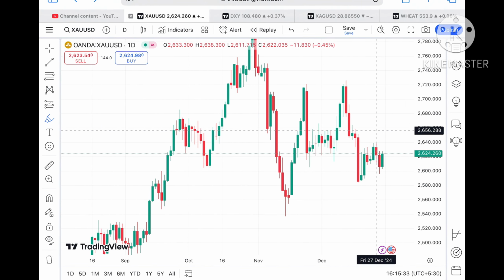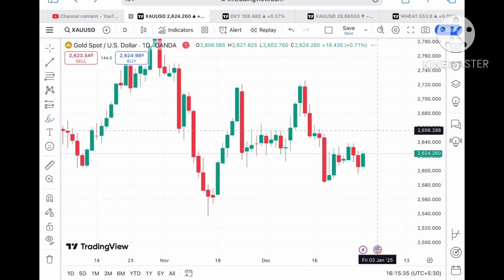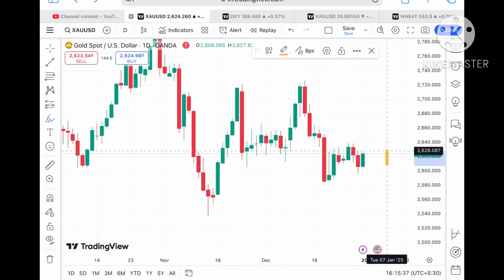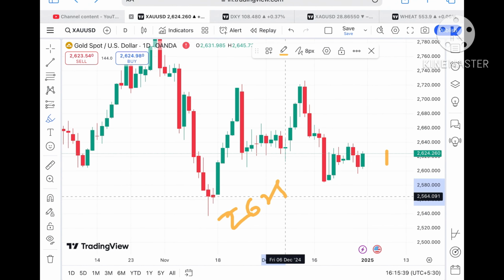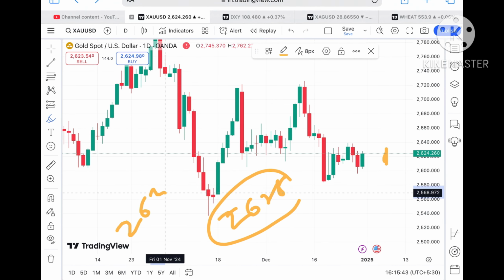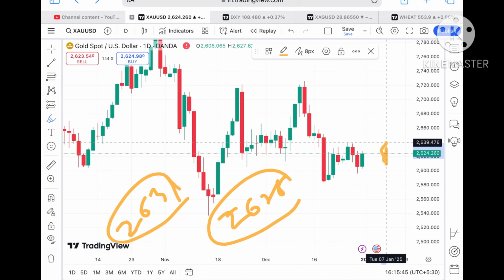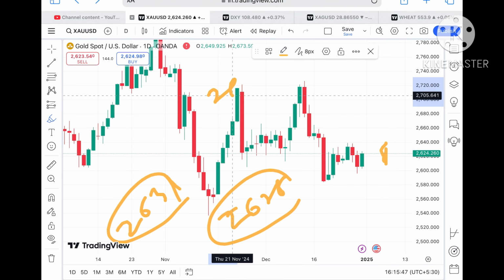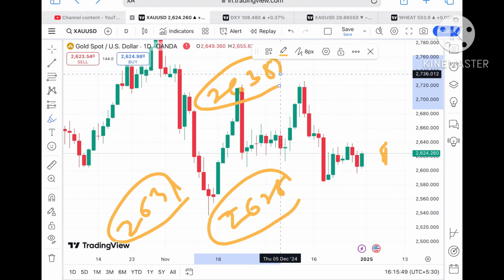Now coming back again to the gold price, if you look at it, we can see it is now trading at a level of 2624. So chances can be high, if the price sustains this level, it can go towards its next resistance of 2628, and once it crosses this level, we can see a level of 2631.